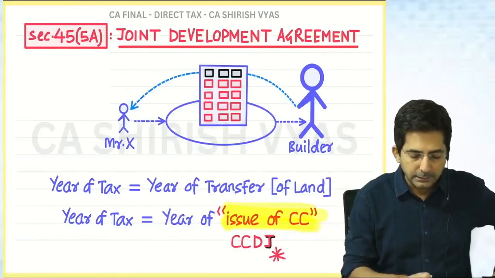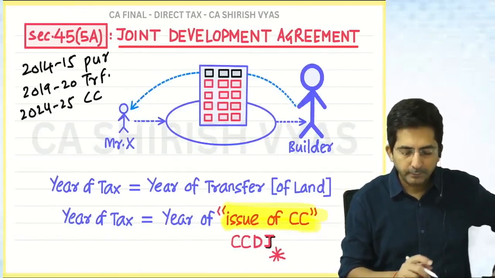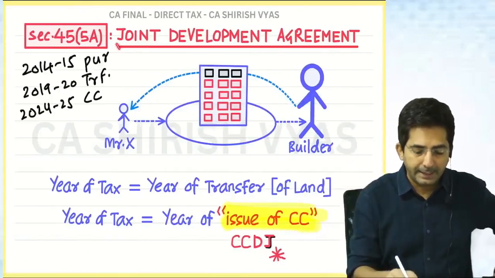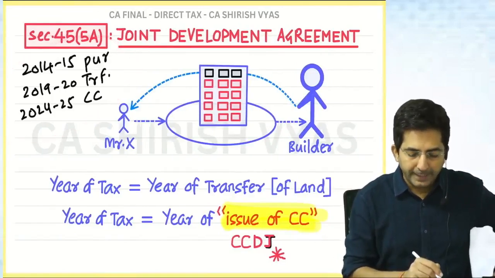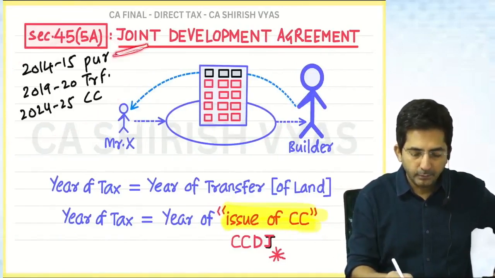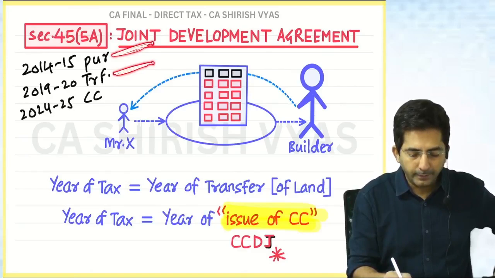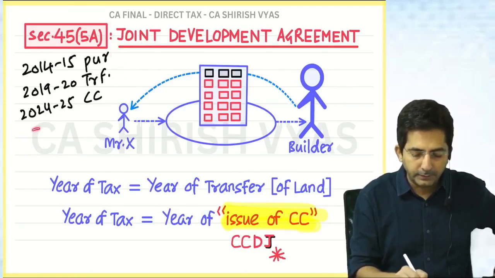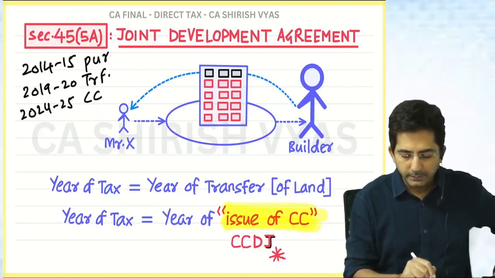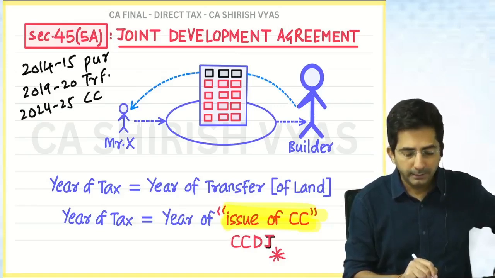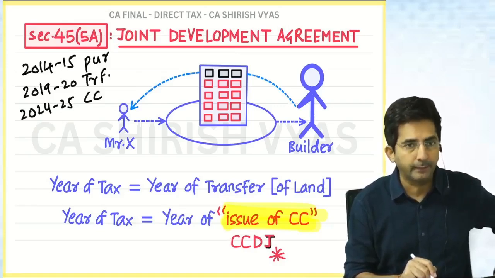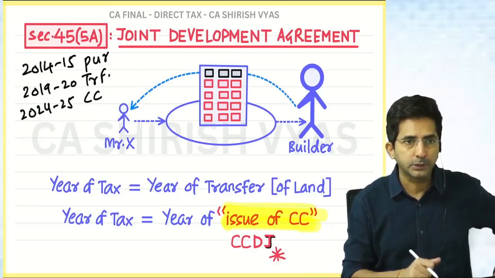Now tell me, just for my satisfaction, look at this data and answer. Assume X purchased the land in 1415 and he transferred the land to the builder in 1920, and the building CC was received in, what is CC? Certificate of completion. It was received in 24-25. So answer my few questions.